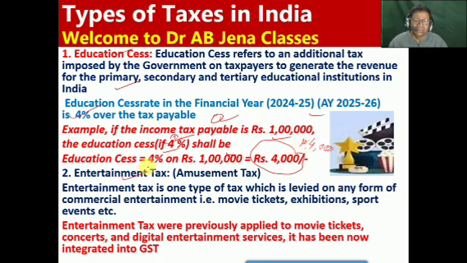Then come to the entertainment tax. We can also call it the amusement tax. Entertainment tax is one type of tax which is levied on any form of commercial entertainment, whether movie tickets, exhibitions, sports events, etc. It was previously applied to movie tickets, concerts and digital entertainment services. Now it has been integrated into GST.